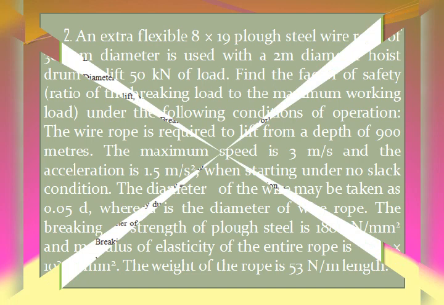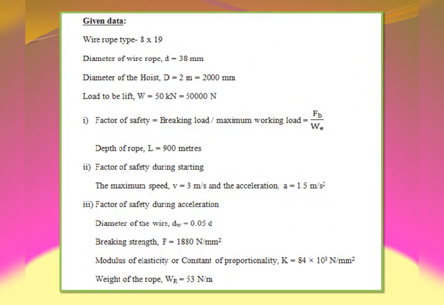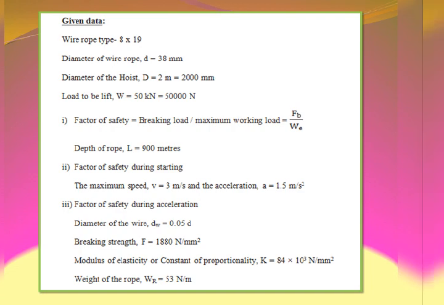Now we'll list out the data from this given problem. An extra flexible 8 into 19 flog steel wire rope means the wire rope type is 8 into 19, of 38 mm diameter, that is, the steel wire rope diameter d is equal to 38 mm, used with a 2-meter diameter hoist drum.